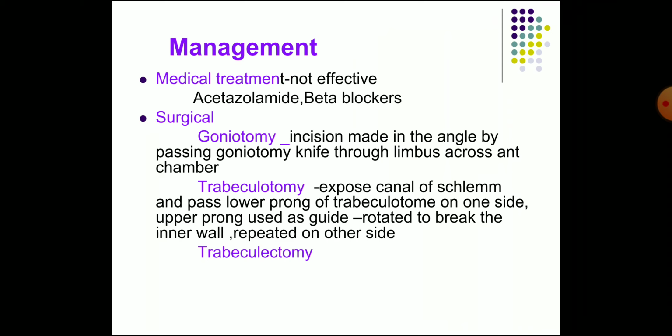Medical management is not effective, but can be done with acetazolamide and beta blockers. Surgical: goniotomy, incision made in the angle by passing a goniotomy knife through the limbus across the anterior chamber, that is the goniotomy. Then trabeculotomy: expose the canal of Schlemm and pass the lower prong of the trabeculotome on one side, the upper prong used as a guide, rotate to break the inner wall, and repeat on the other side. That is the trabeculotomy procedure. And then finally we can do trabeculectomy also.